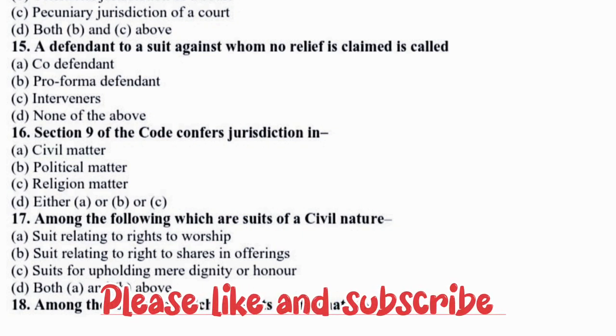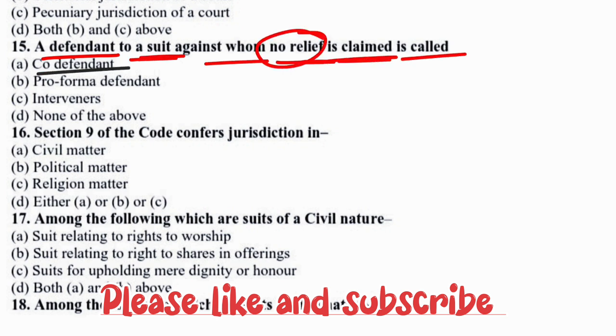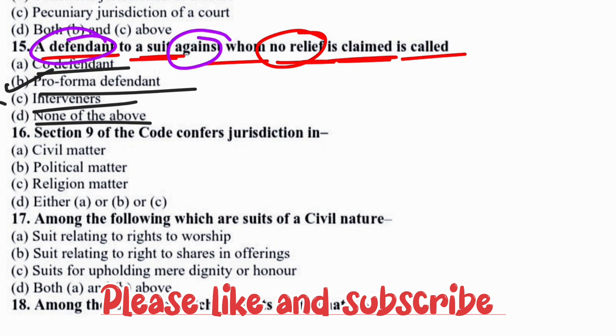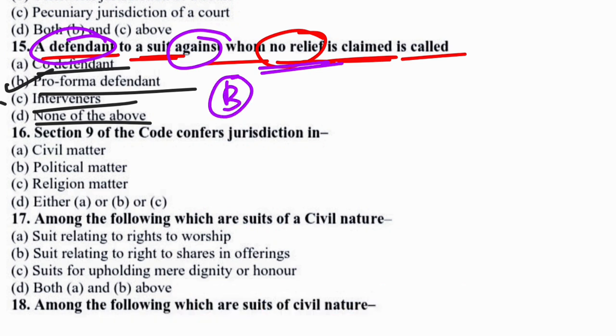Next question is: a defendant to a suit against whom no relief is claimed is called, options: co-defendant, pro forma defendant, interveners, and none of the above. So in this case, what will be the correct option? The correct option would be option B, that means pro forma defendant. A defendant to a suit against whom no relief is claimed is called a pro forma defendant. So option B would be the correct answer.